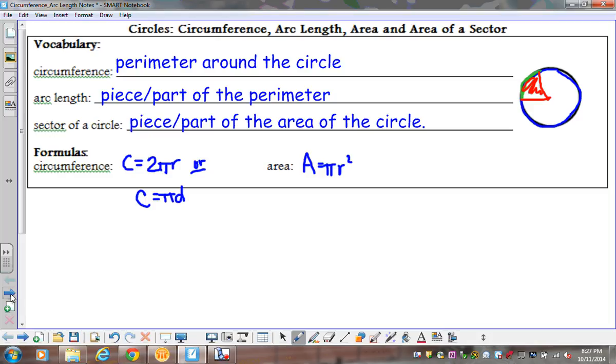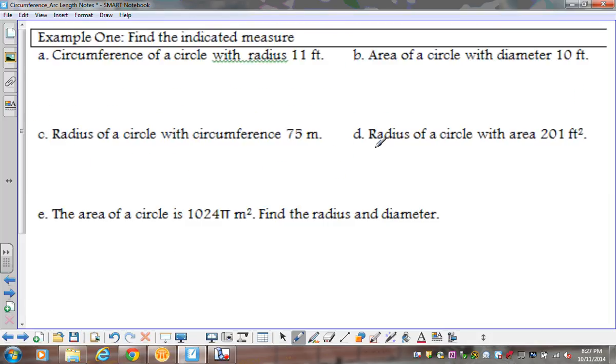All right, so let's look to the next slide. Now what we're going to do is look really at A and C today. B, D, and E all deal with the area of a circle, so we're going to mainly focus on A and C, which is just the circumference. We'll look at B and D next week. All right, so circumference of a circle.